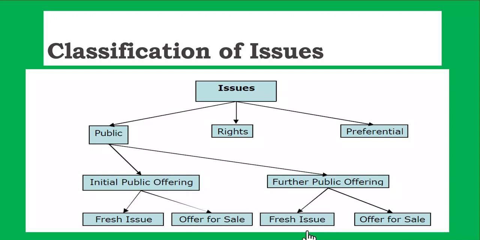Even government companies like IRCTC, or LIC when it came up with an issue. Till then it was 100% owned by the Government of India, which means the government was offering its own shares which it was holding. So it was not a fresh issue. The entire money was pocketed by the government. That money was not available to IRCTC for expanding its business, but it was basically bringing the public in as shareholders of that company. So it is called offer for sale.